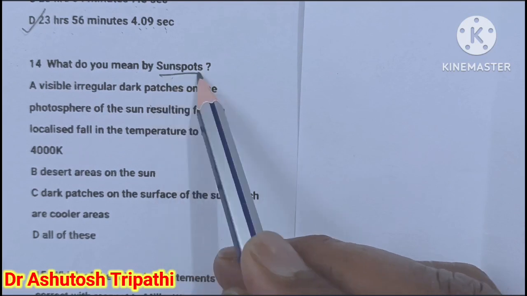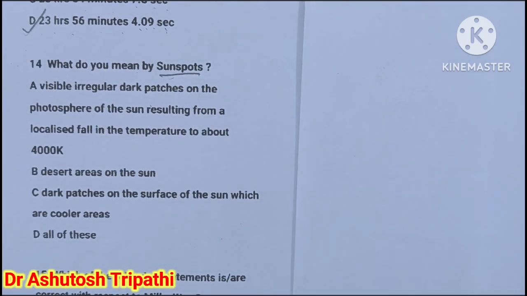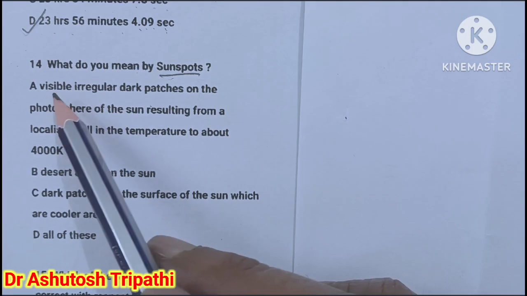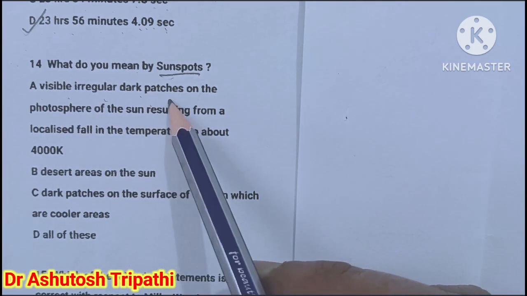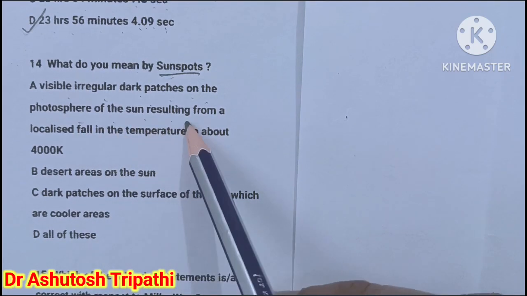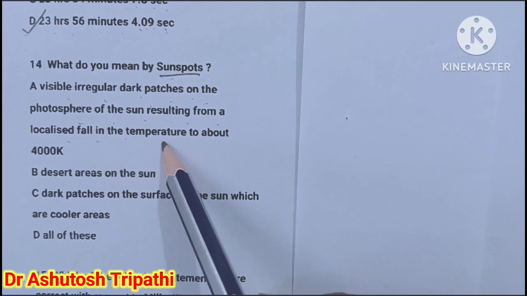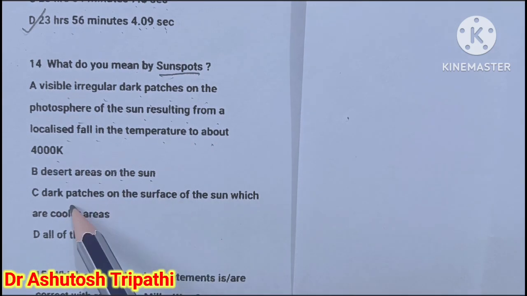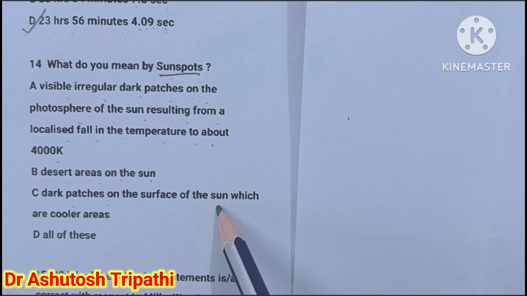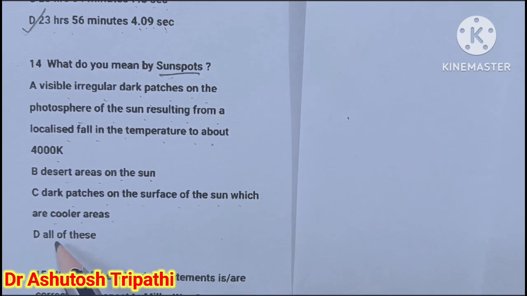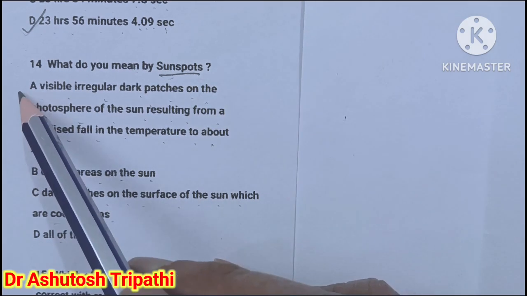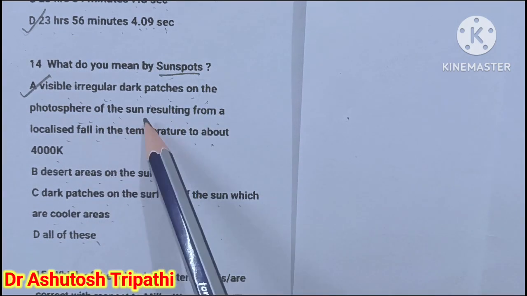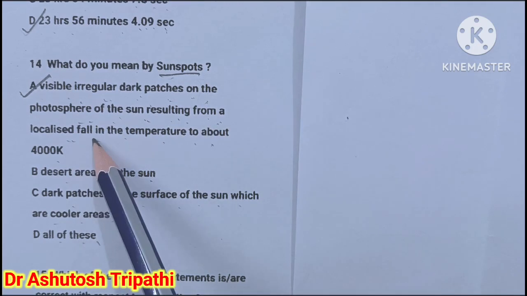What do you mean by sunspots? Sunspots means the black spots which are found on the Sun. A. Visible irregular dark patches on the photosphere of the Sun resulting from a localized fall in the temperature to about 4000 K. B. Desert area of the Sun. C. Dark patches on the surface of the Sun which are cooler areas. D. All of these. The answer is A.